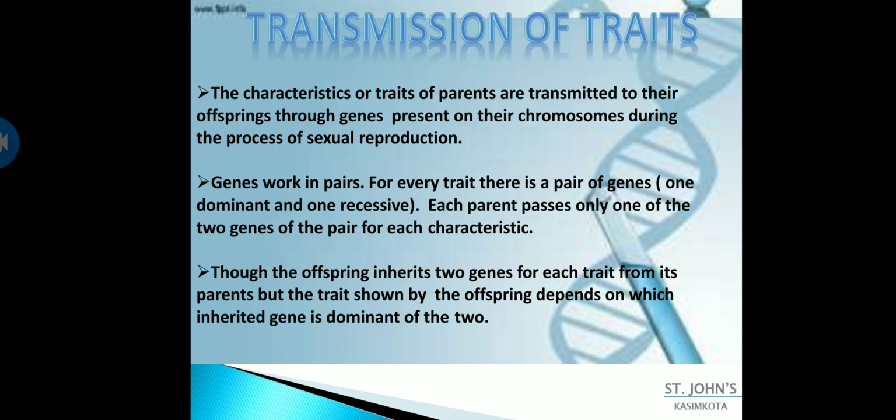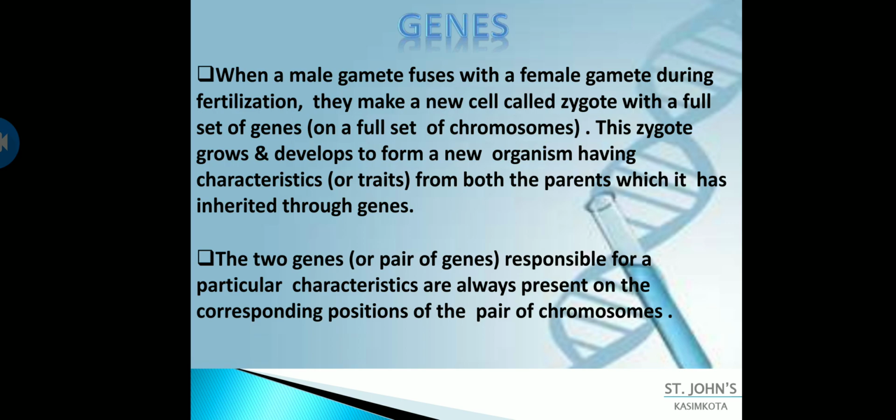Hope you understood. Though the offspring inherits two genes for each trait from its parents, the trait shown by the offspring depends on which inherited gene is dominant of the two. So you might be getting clarity from the above description, right? Based on the dominance of the inherited gene, that character will be expressed. So that is how the traits are expressed.